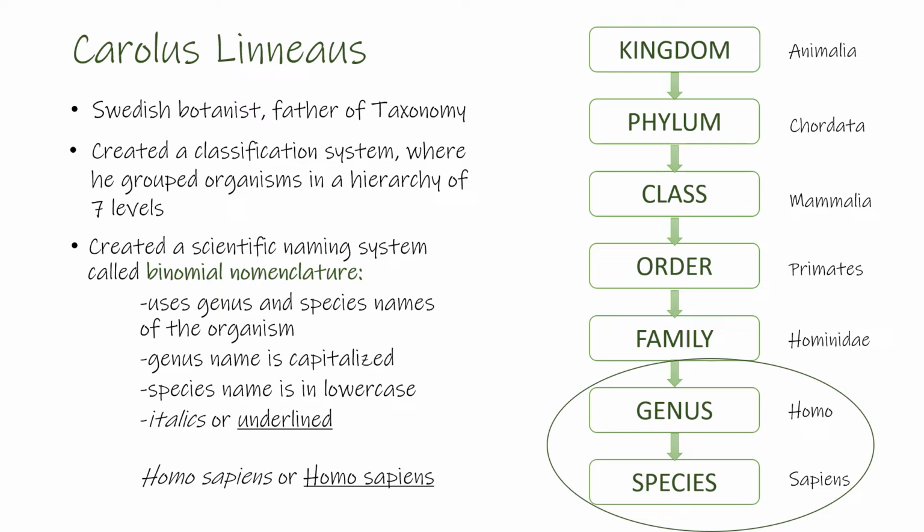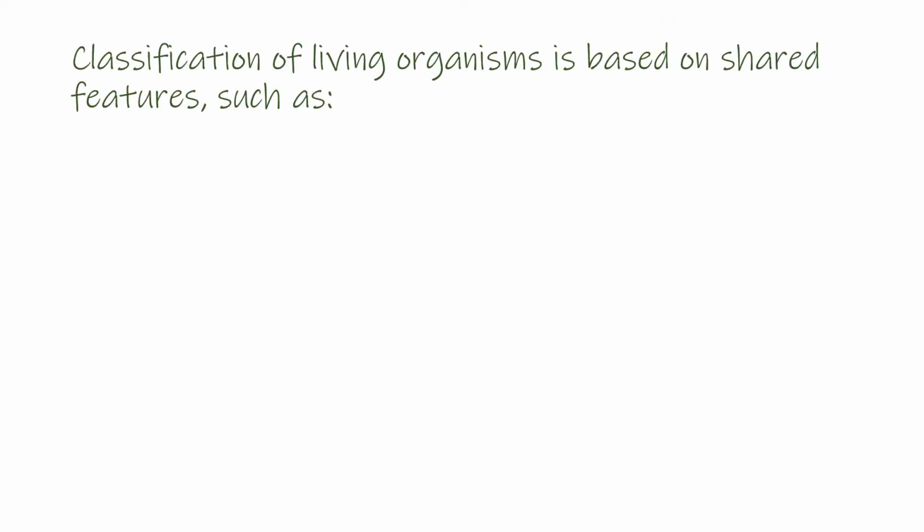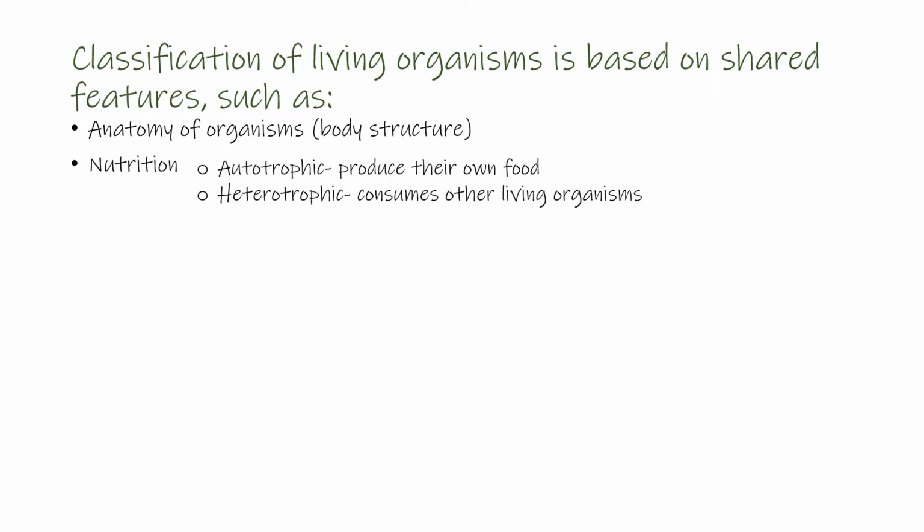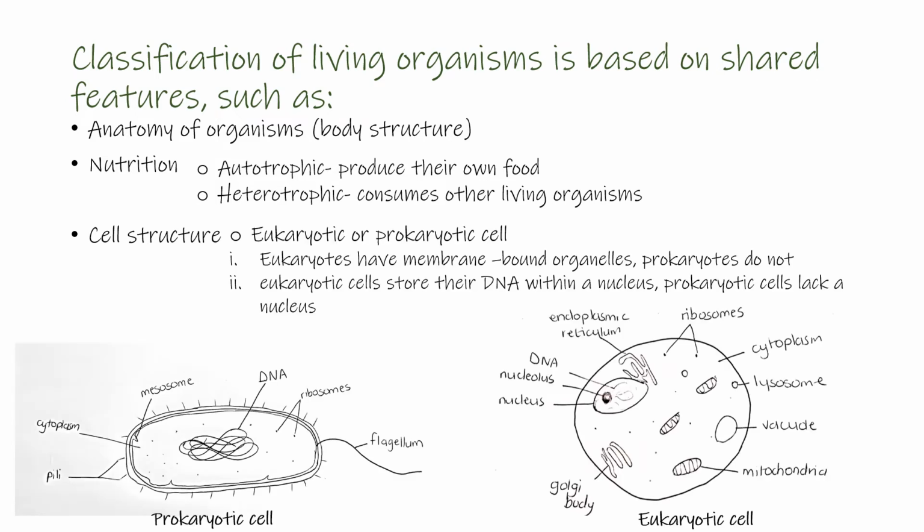This classification system is based on shared features such as the anatomy of organisms, their nutrition. Organisms that produce their own food are known as autotrophic, and organisms that consume other living organisms for food are known as heterotrophic. It's also based on cell structure.